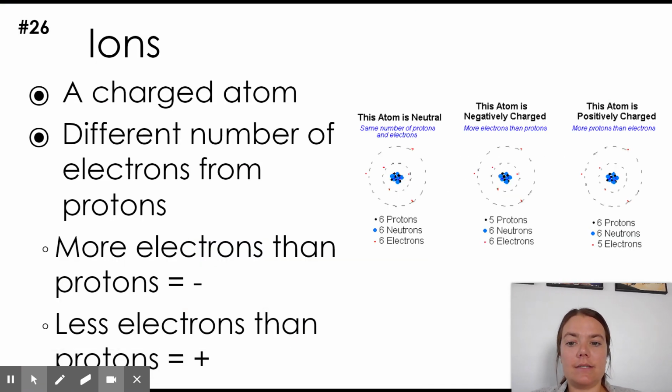So an ion is a charged atom that has different numbers of electrons and protons. They don't balance out, okay? If there are more electrons than protons, it is negatively charged, remembering that electrons are negatively charged particles. If there are fewer electrons than protons, or in other words, more protons than electrons, it is positively charged.